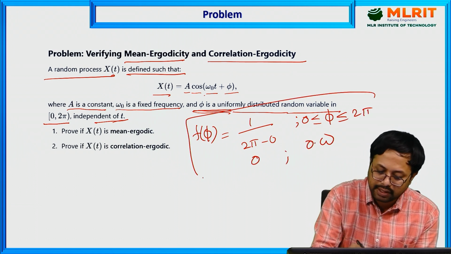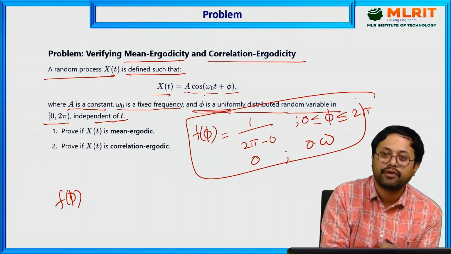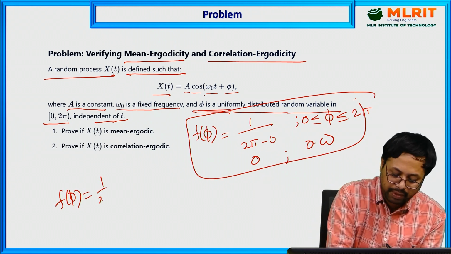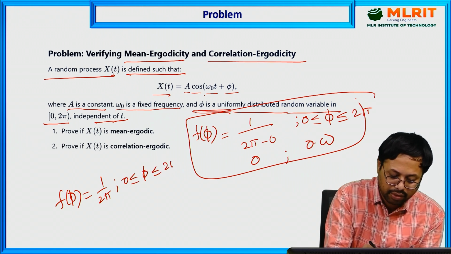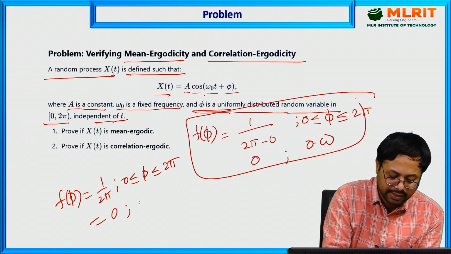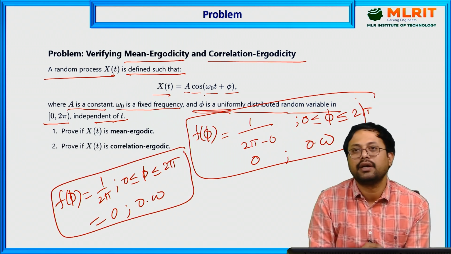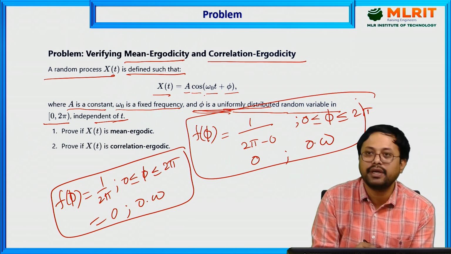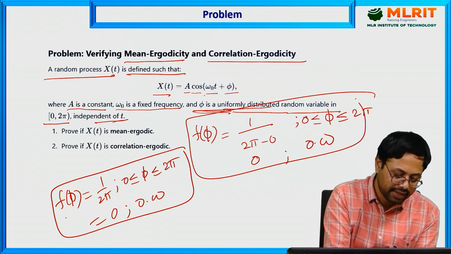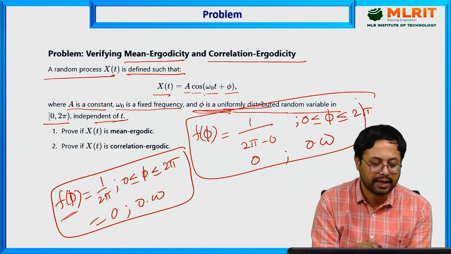What is the final answer you will get? f of phi is equal to 1 by 2 pi for the interval 0 less than or equal to phi less than or equal to 2 pi, and 0 otherwise. First you have to solve the density function of the random variable. Here it is defined as a uniformly distributed random variable, that is why we are solving the uniform density function of that particular random variable.